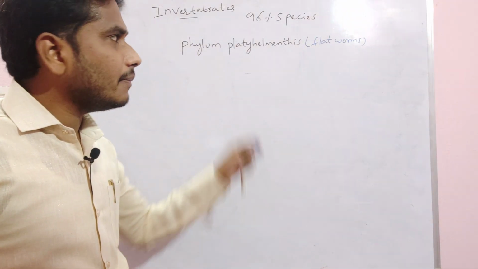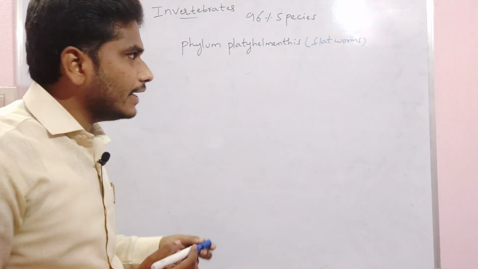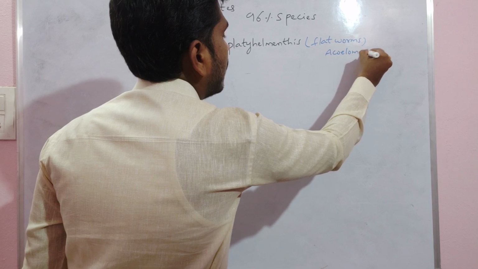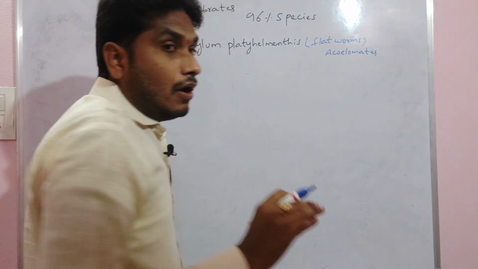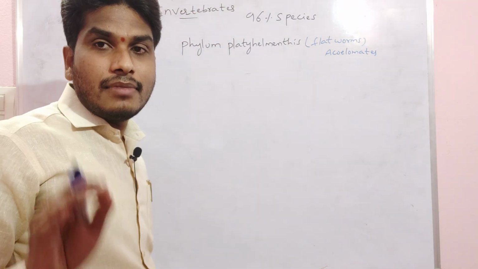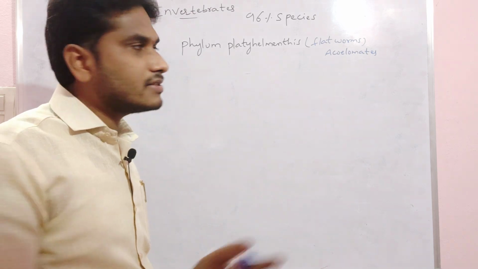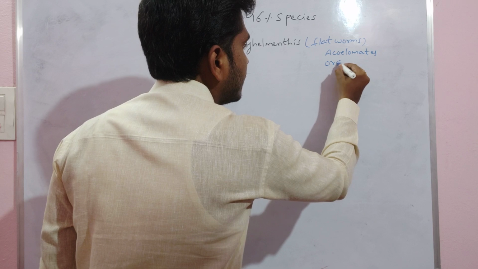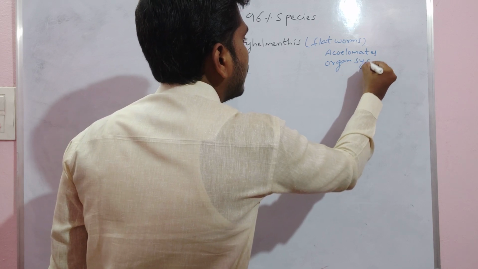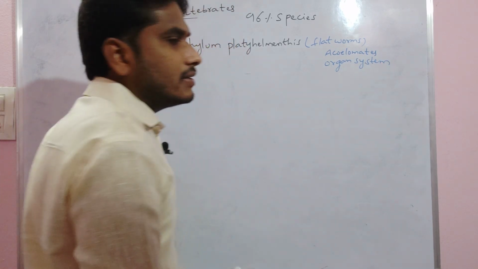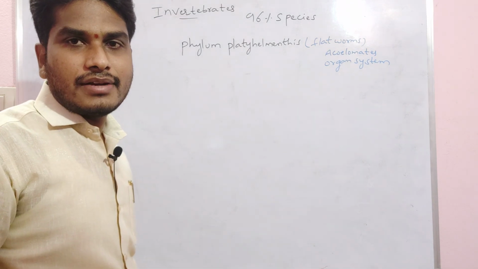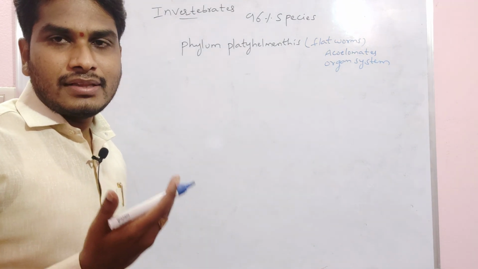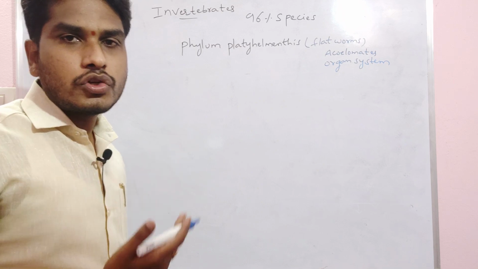Very important point: Platyhelminthes are acoelomates, which means coelom is absent. The organ system level of organization is first seen in Platyhelminthes. Most Platyhelminthes are parasites, living in a host.